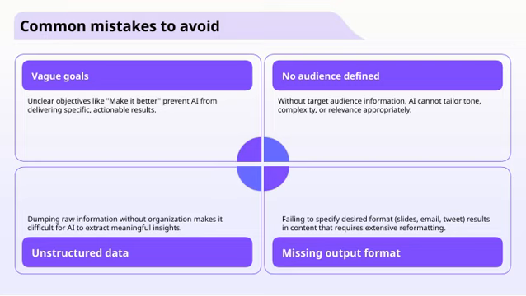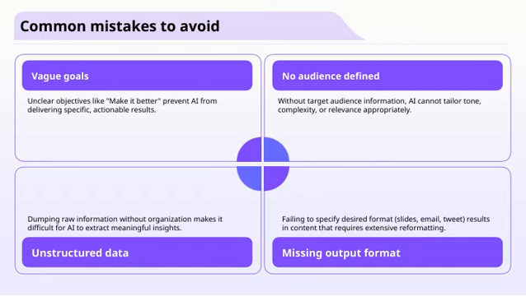Also, dumping raw information without organizing it makes it harder for the AI to extract meaningful insights. Think of it like giving it a jumbled puzzle rather than a clear picture. And finally, failing to specify the desired output format, whether it's slides, an email, or a tweet, means you often end up with content that needs extensive reformatting afterward. So, to summarize, avoid vague goals, don't skip defining your audience, organize your data clearly, and specify the output format up front. Keeping these points in mind will help you get the most out of AI and make your projects smoother and more effective.